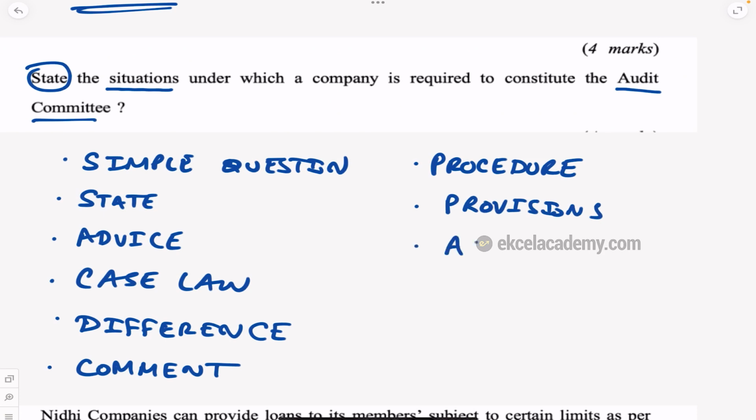or as a company secretary, what is your opinion?